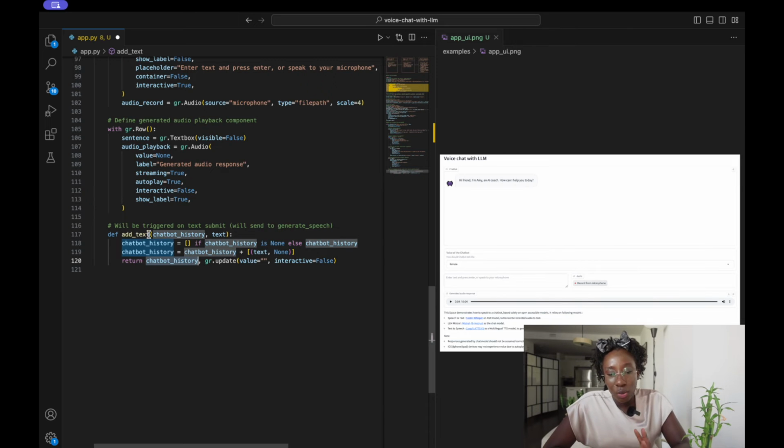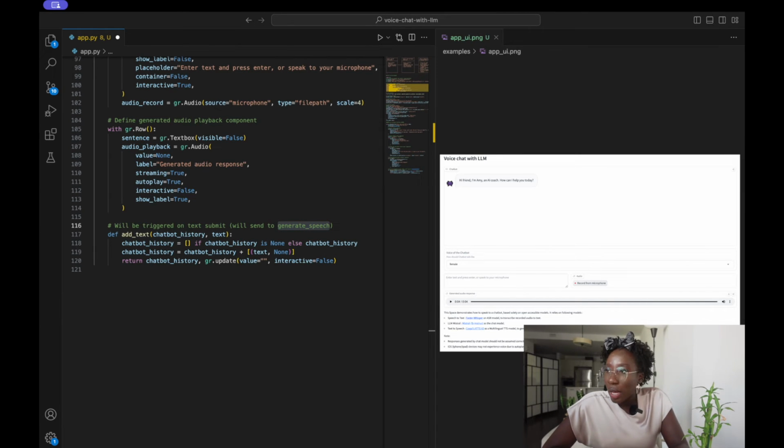So once the user presses enter, this function will be called, and then it would return to whatever called it the chatbot with its history, and also clear the text box and make it empty. And then this would be sent to another function which we would add later on, called generate speech, and then based on this the LLM would make a response, and then based on this the speech will be generated.